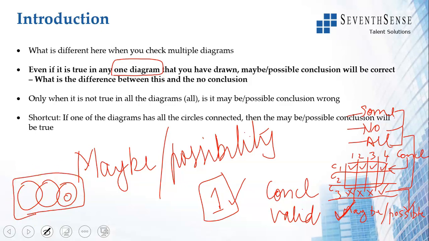If the circles are connected, then the maybe conclusion will be true. Even in one diagram, if the circles are connected like this, then the maybe or possible conclusion will be true.